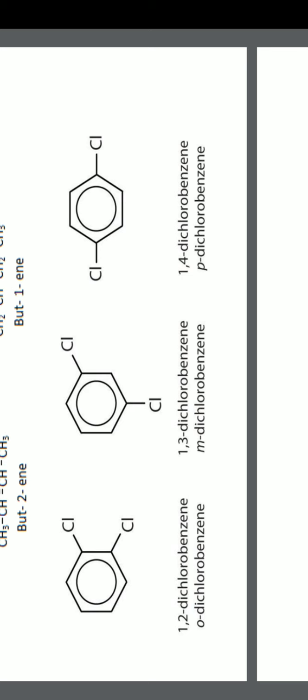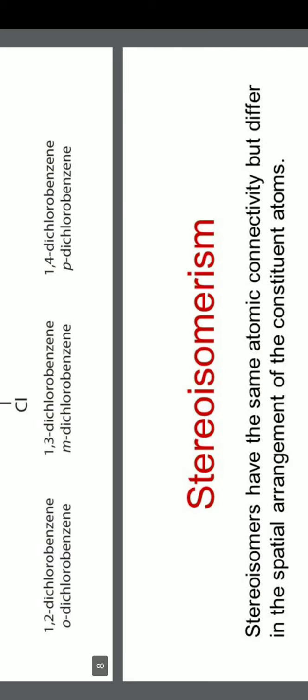And in para dichlorobenzene, the positions are 1 and 4. So the molecular formula is the same, all have the same number of carbons, hydrogens, and chlorines, whereas the positions are different. The substituents are located in different positions. That is why they are called positional isomers.